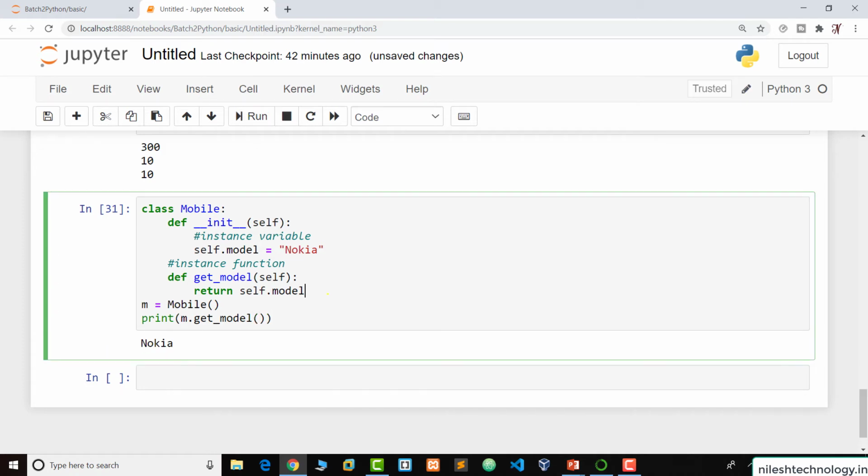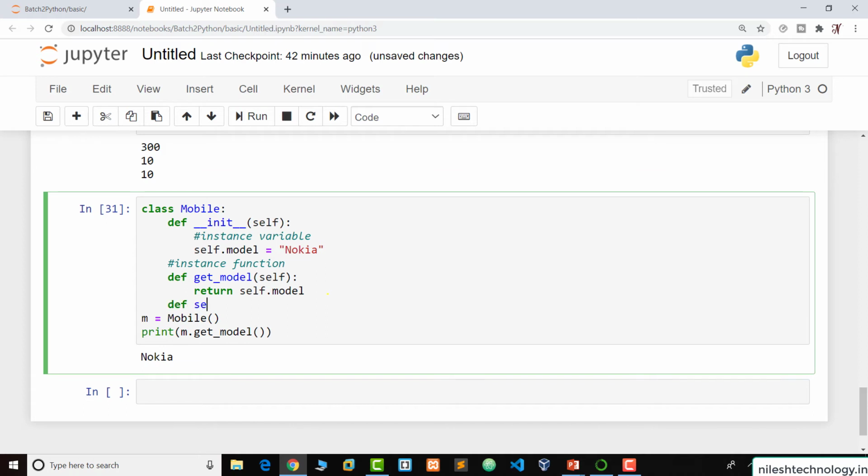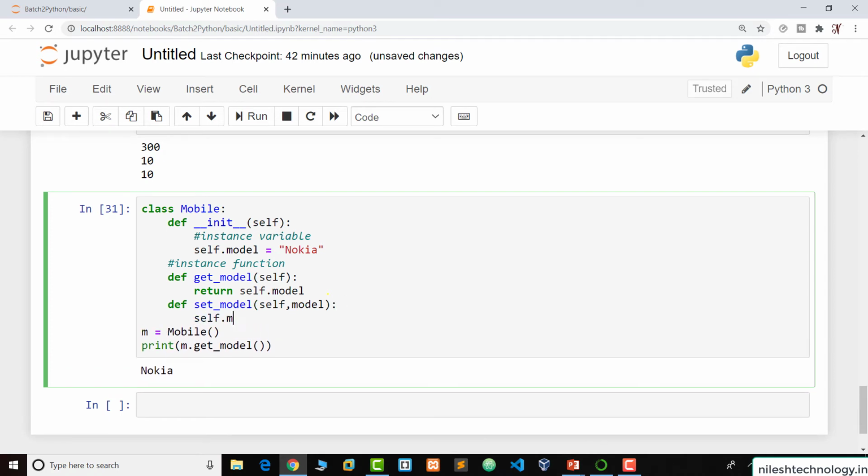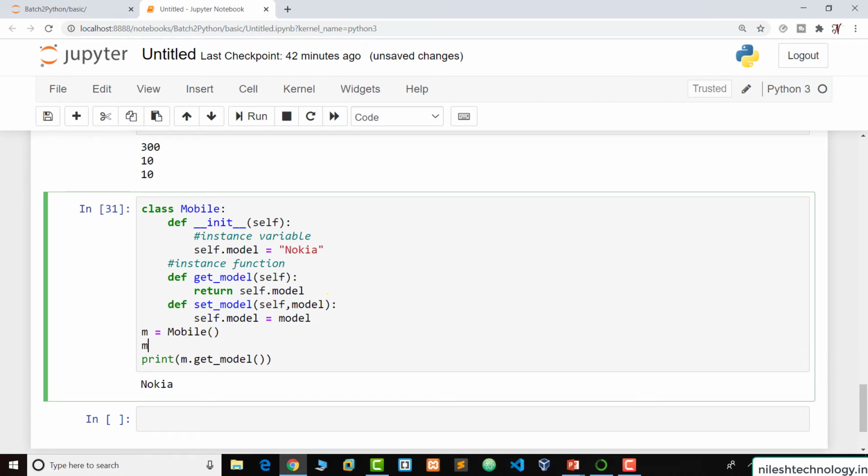Okay. And if you want to change this value, then we need to use a set_model method with parameter model, and we assign this new model, self.model equal to my parameter model. Now see here, when we call this set_model method and pass the new model, for example Apple, this parameter model goes to the set_model function parameter and assigns this model to the self.model variable.